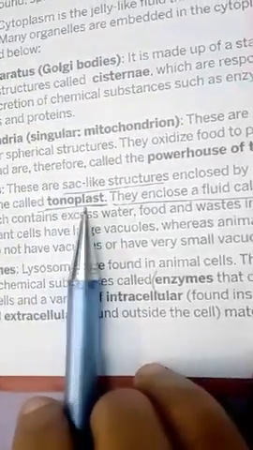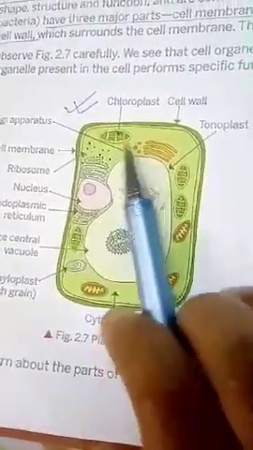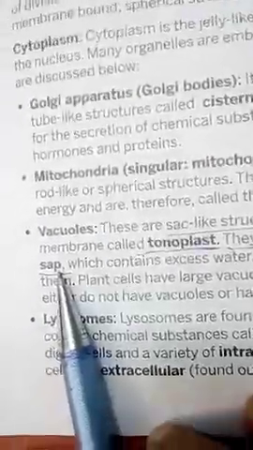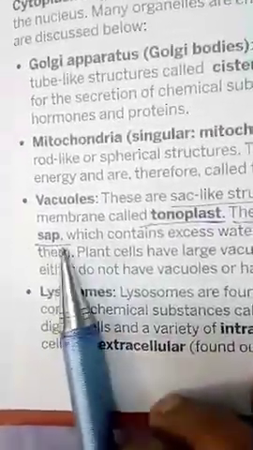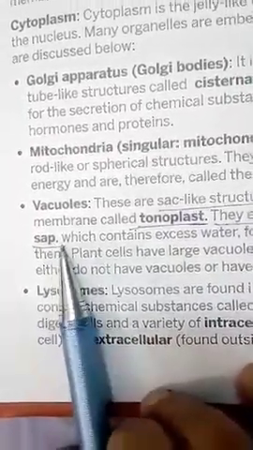And what is the function? This tonoplast is important, children, the membrane which surrounds the vacuole. This vacuole, you see, is itself surrounded by a membrane, so it is called tonoplast. The function of the vacuole is that it stores the water and minerals absorbed by the plant, that is called sap, and that is stored in the vacuole.